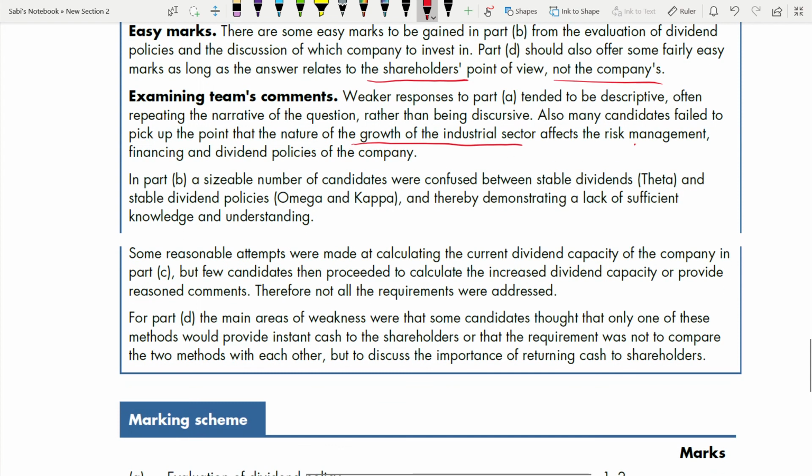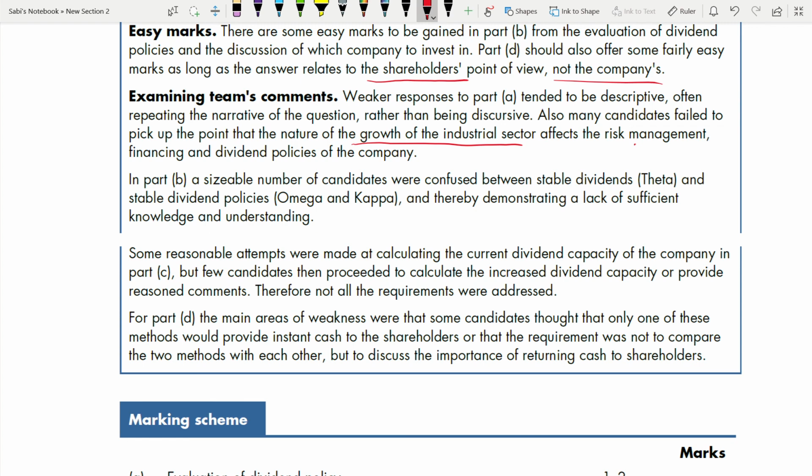Part D. Main areas of weakness. They only thought that one of these methods would provide instant cash to the shareholders, or that the requirement was not to compare the 2 methods with each other. What 2 methods? The share buyback and the dividend. That is the weakness. You have to compare. But to discuss the importance of returning cash to the shareholders, they focused more on that rather than comparing the 2.